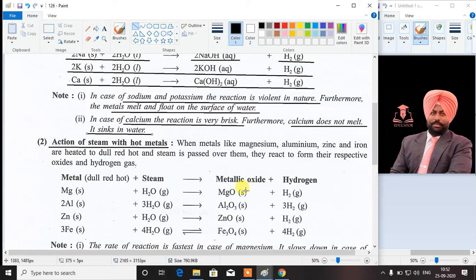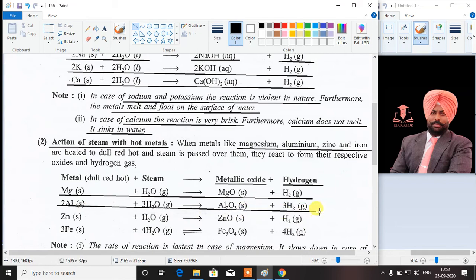Moving on further, the metals which react with steam to form hydrogen gas are magnesium, aluminium, zinc and iron. These metals all react with steam to form respective metallic oxides and hydrogen gas is formed along with it. Discussing with the help of equations, magnesium when it reacts with steam forms magnesium oxide and hydrogen gas. Aluminium reacts with steam to form aluminium oxide and hydrogen gas is formed along with it.